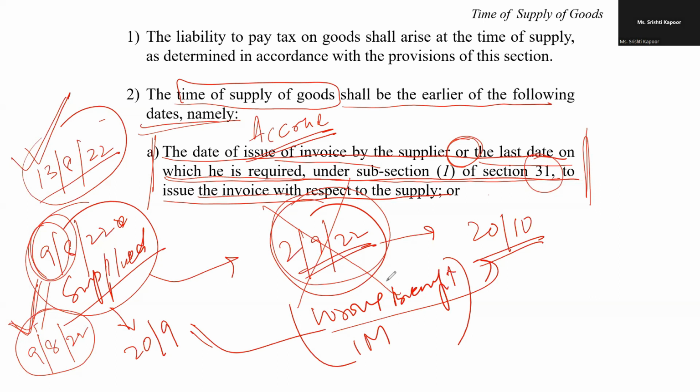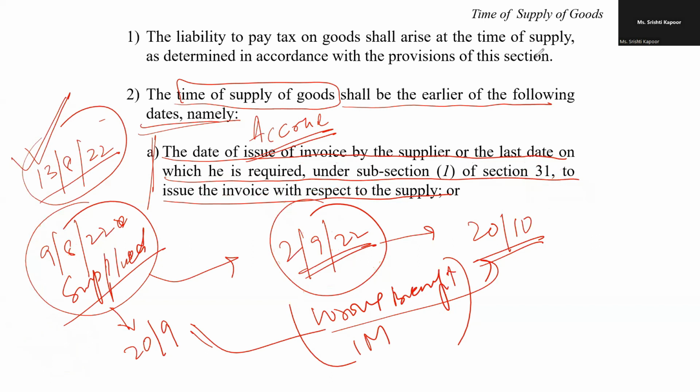of the GST. So now the law says that when you raise the invoice or when you are supposed to raise the invoice, as I mentioned, on the removal or disposal of the goods, or when you are handing over the goods to the buyer, as given under section 31. So practically speaking, in a layman's way, when I am supposed to raise the invoice or I raise the invoice, my liability to pay the GST will accrue.